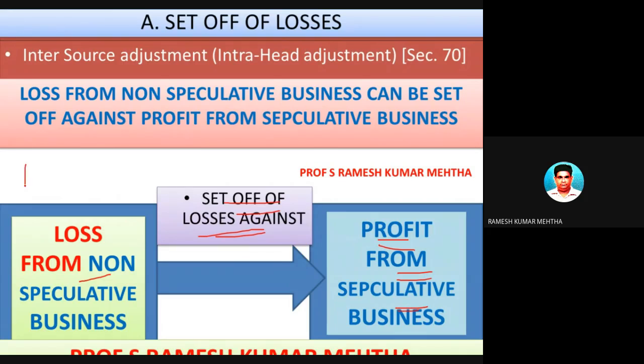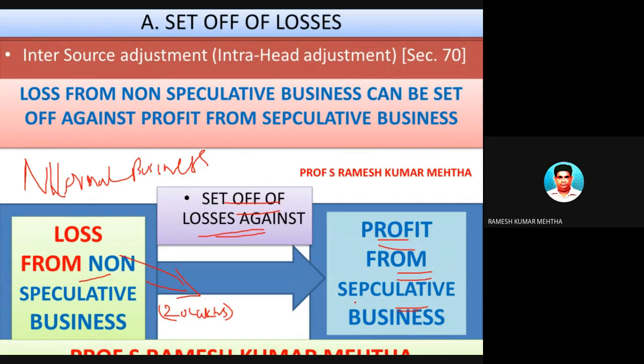So this is a normal business. He was normally doing the business, and eventually, unfortunately, it sustained a loss of 20 lakh rupees, which is non-speculative. So 20 lakh rupees was the loss from the non-speculative or normal business.